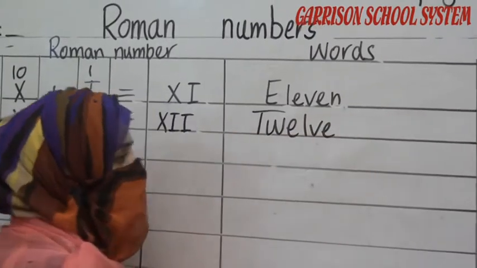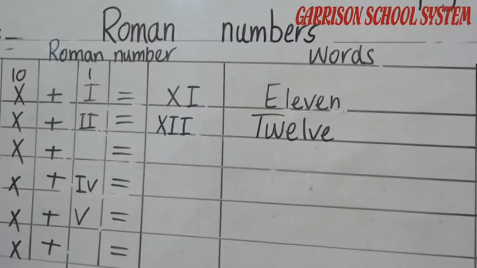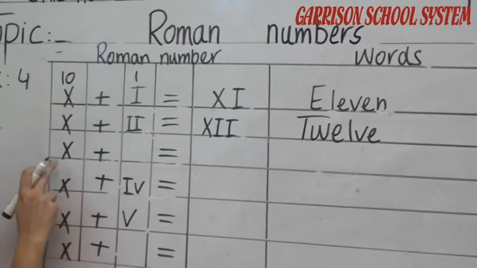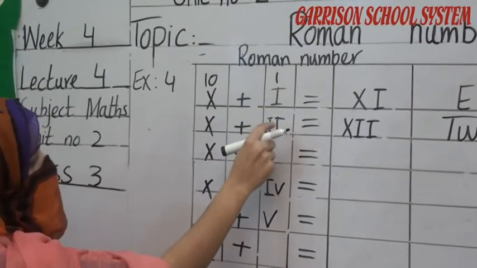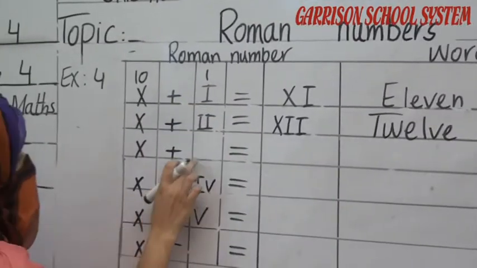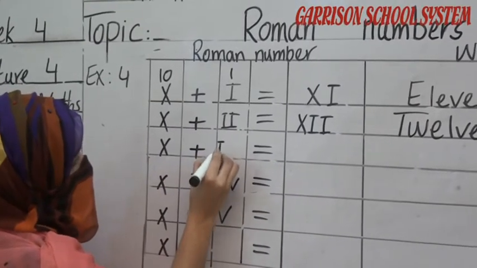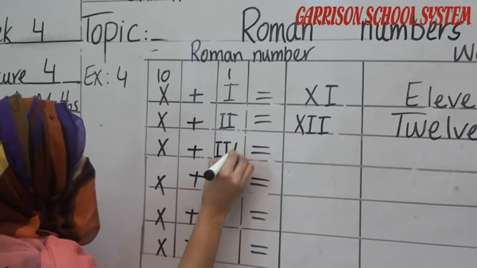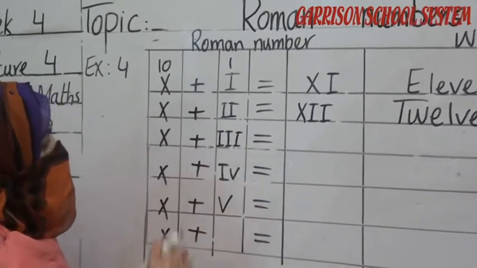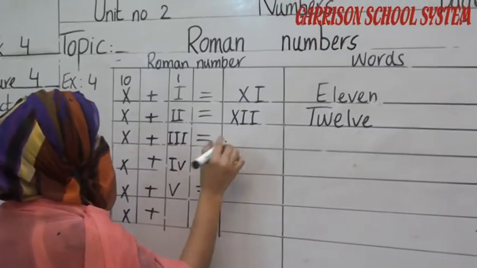Twelve. We write their names, complete number names with their accurate spellings. Now next is X, which is representing the number 10. And after 1 here is 2. And which number do we have to write here after 2? Number 3. So which symbols do we have to use for 3? One time I, two times I and three times I. 10 plus 3 is equal to 13. We write combinedly here. We write together.